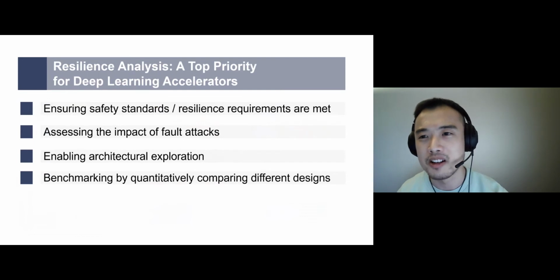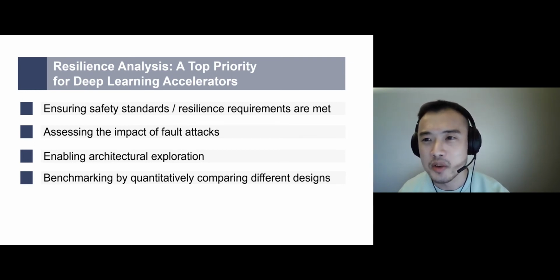So obviously, for safety-critical applications, meeting resilience requirements is important, but even for other applications, as we have discussed, they cannot tolerate an arbitrary amount of errors. So resilience analysis is essential for all applications to ensure safety standards and resilience requirements are met. In addition, resilience analysis can be used to assess the impact of fault attacks to enable architectural explorations for optimal trade-offs between performance, power, and reliability.